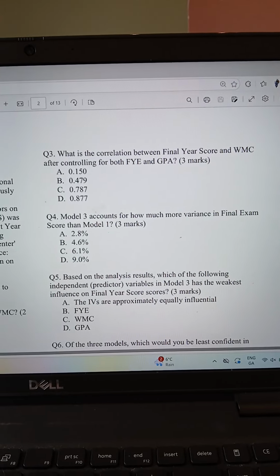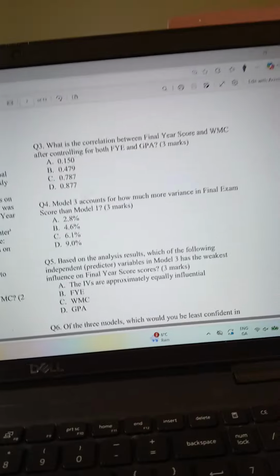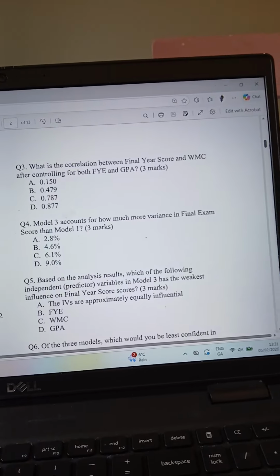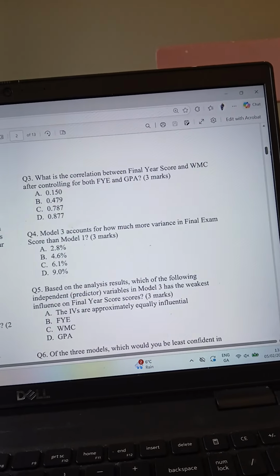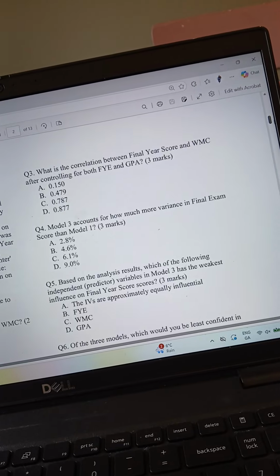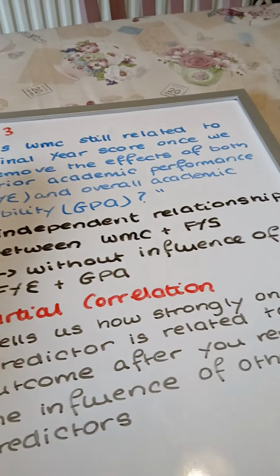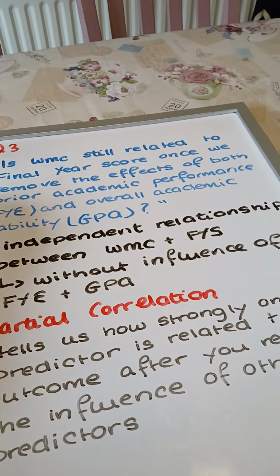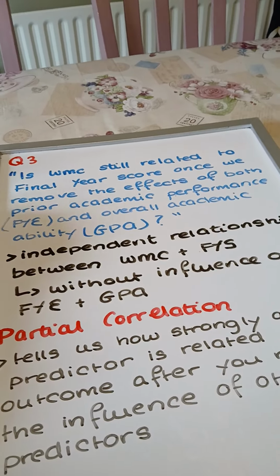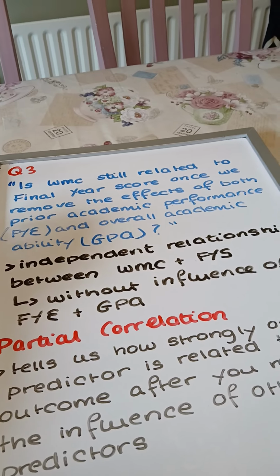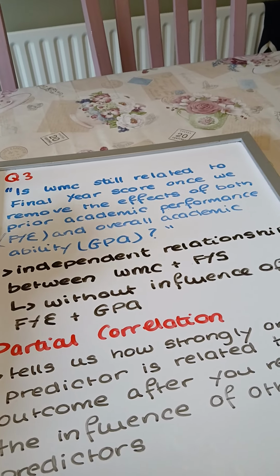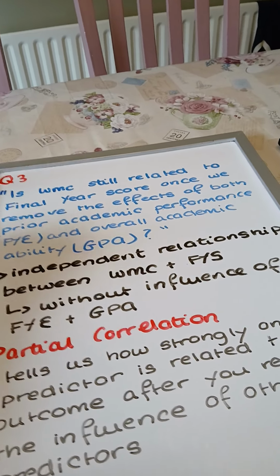So this is question 3 of the advanced statistics paper. Basically, what this question is asking is, what is the correlation between final year score and working memory capacity after controlling for both first year examinations and GPA? In simpler terms, is working memory capacity still related to final year score once you remove the effects of both prior academic performance and overall academic ability?